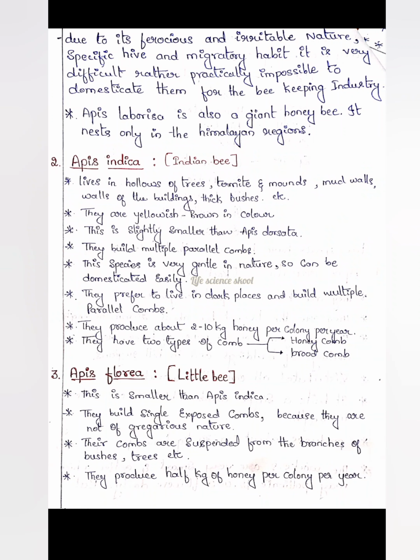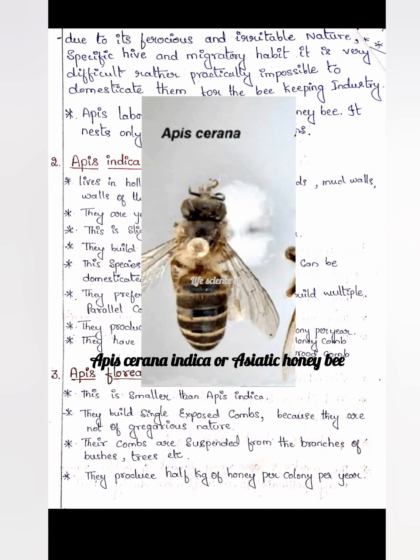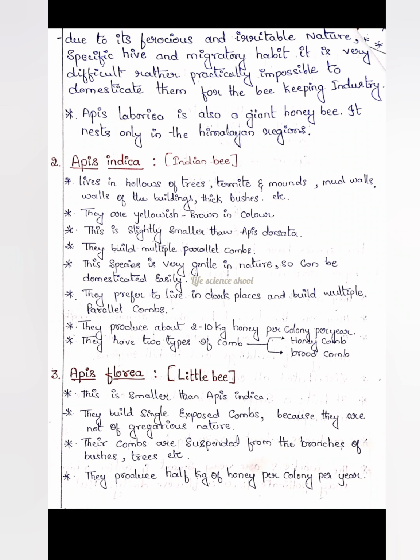We will move on to the next one, that is Apis indica. Apis indica is also called the Indian bee. When you look at the habitat where it lives, it lives in hollows of trees, termite mounds, mud walls and walls of buildings, and in thick bushes. They are yellowish brown in color. I have displayed the picture here. You can see that they are yellowish brown in color, and they are very small in size, slightly smaller than Apis dorsata.